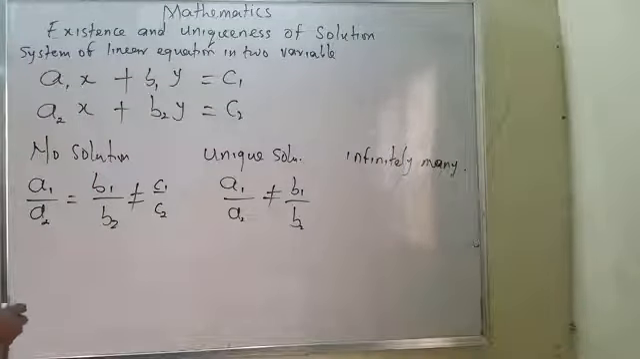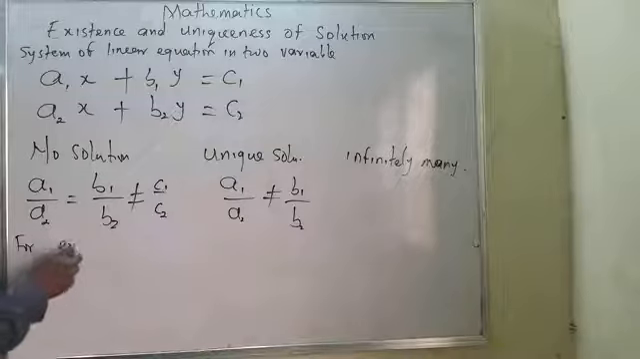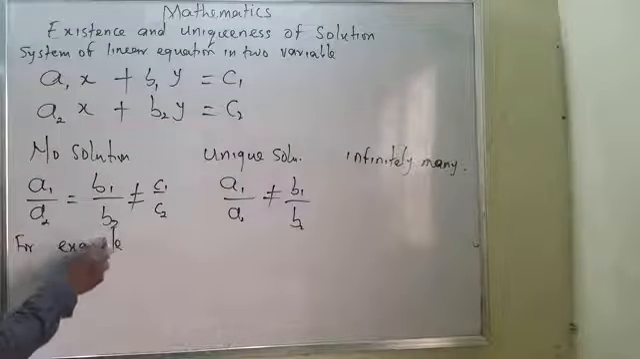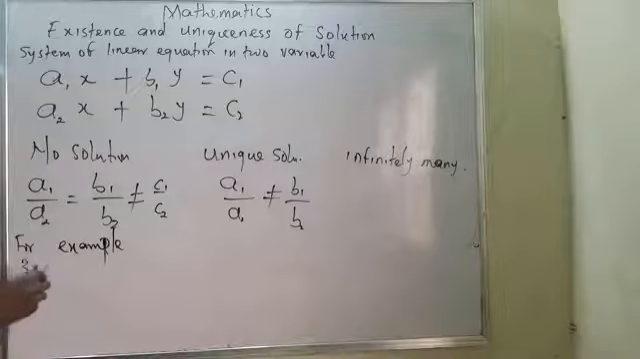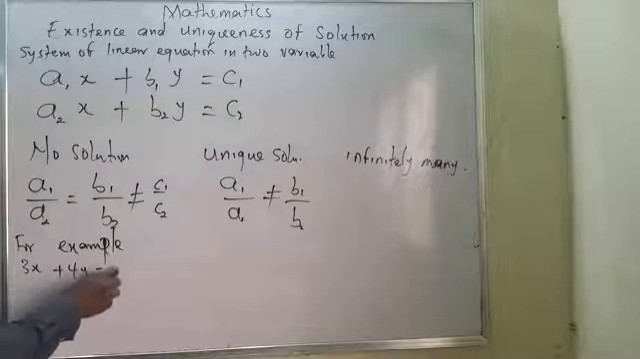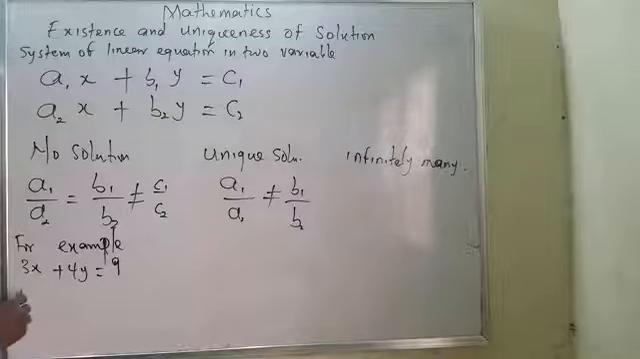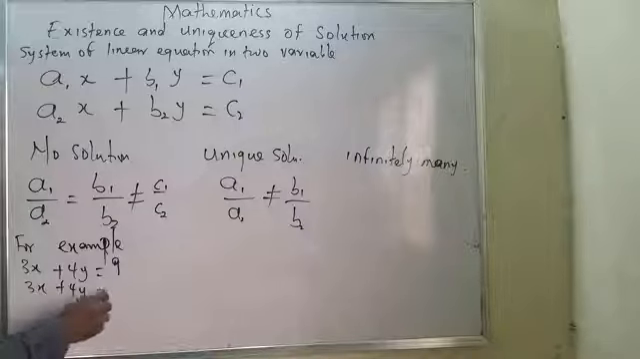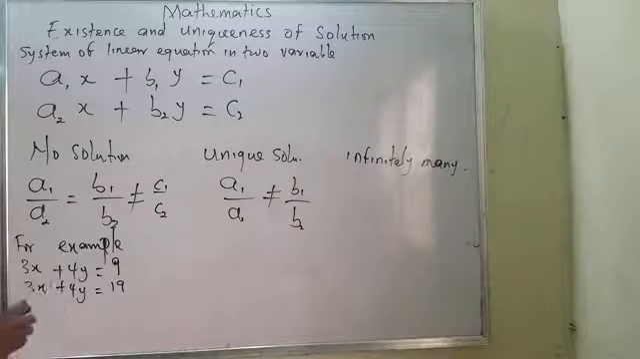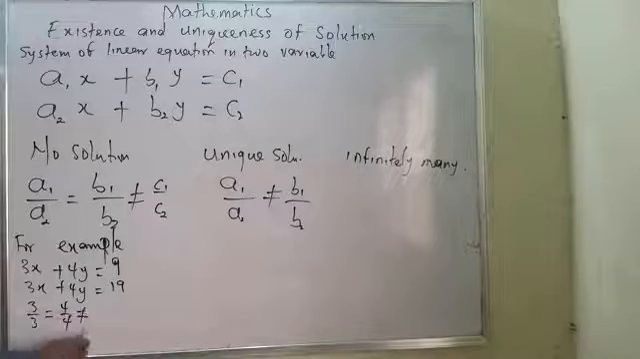Now, for example, look at this. x plus 4y equals 9 and 3x plus 4y equals 19. Now look at this. I have 3 all over 3 equals 4 all over 4, which are 1 and 1, and this cannot be equal to 9 all over 19. Now, it means no solution.